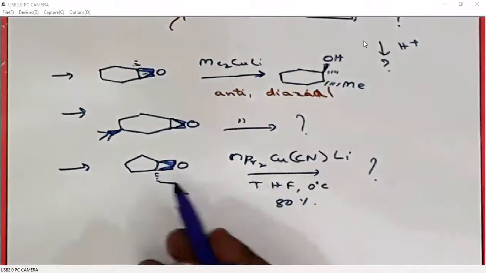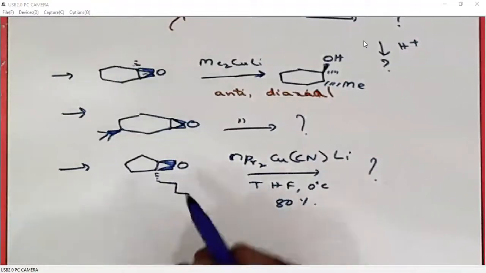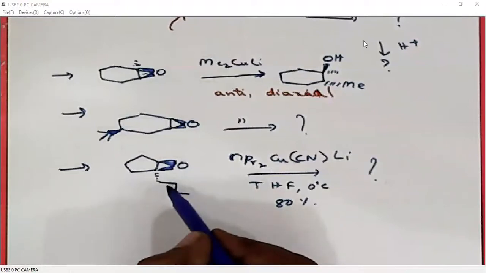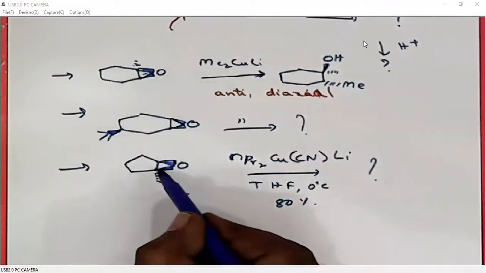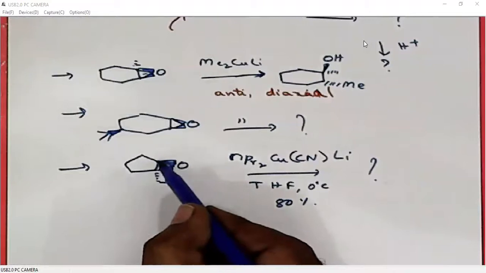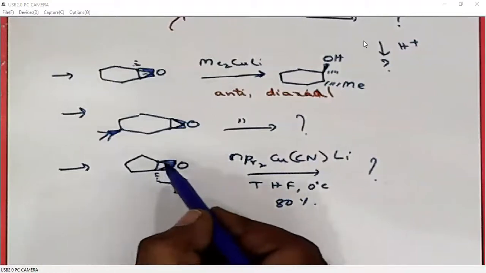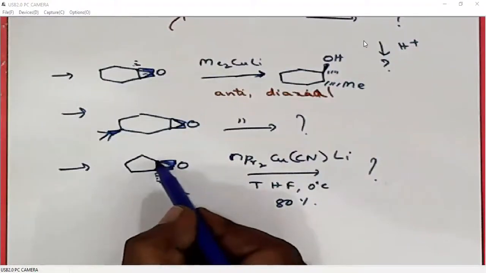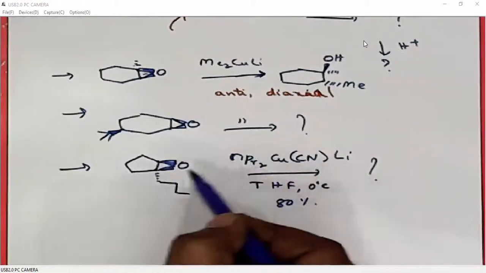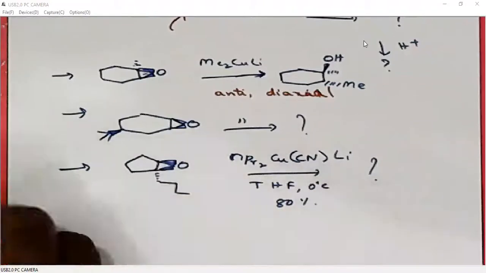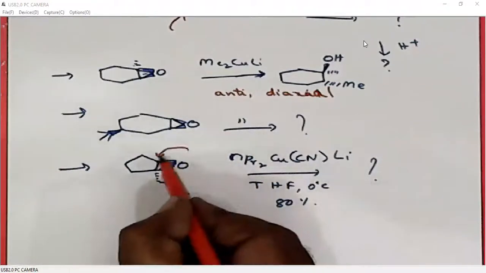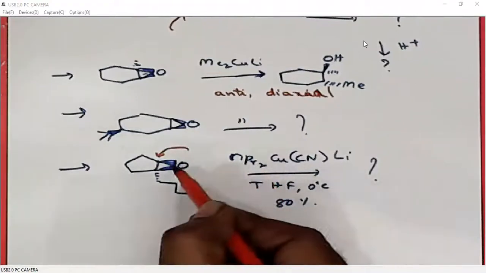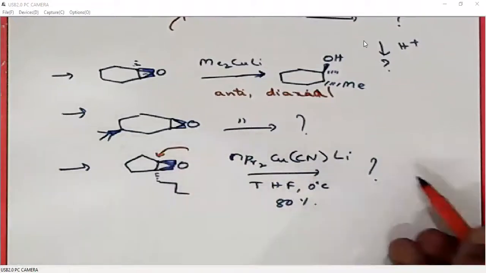This we need to predict directly, because this carbon has one more alkyl group. So this is sterically crowded, whereas this carbon has hydrogen. So compared to this carbon, it is less sterically crowded. So this alkyl group approaches the epoxide from this side, and the epoxide is above the plane. So the N-propyl group will approach this molecule from below the plane. So you can write the product.